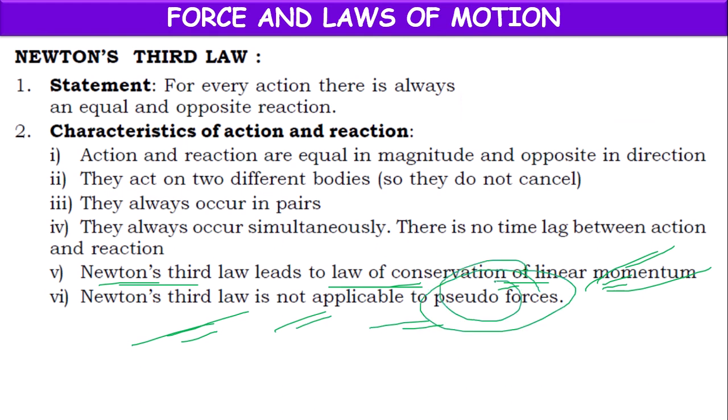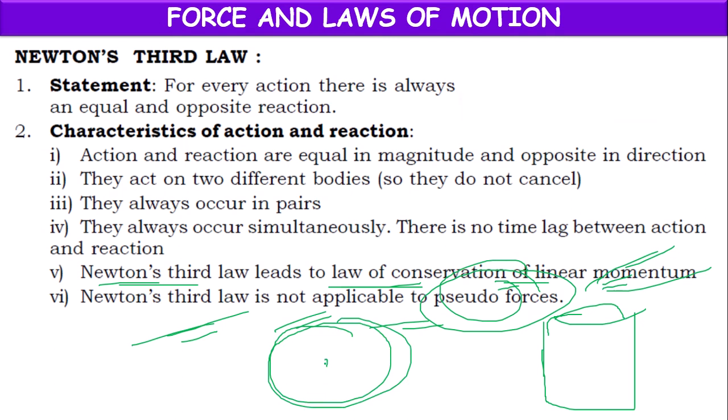Pseudo forces means, suppose you take the example of a washing machine or any rotating object, where one object is moving in the rotating wheel. On the object, what forces will work?